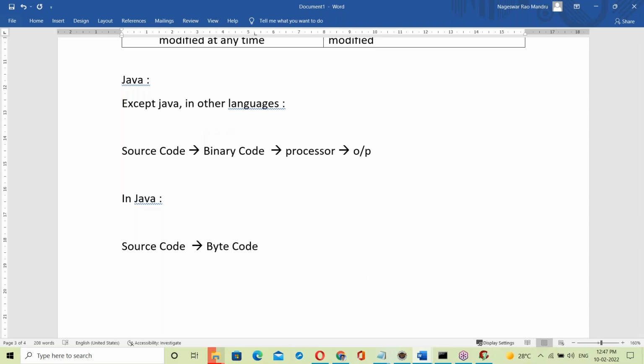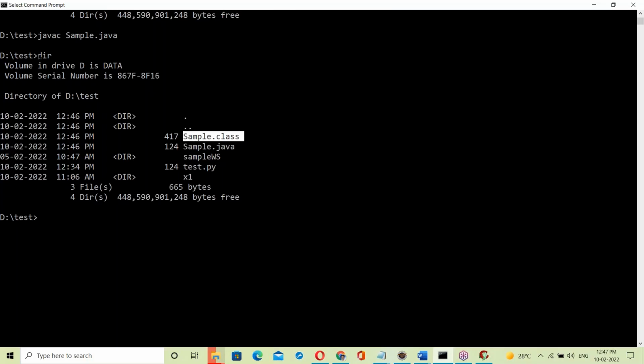It converts into bytecodes. Now here, javac means it's the Java compiler. The Java compiler checks all the errors. Yes, here there is no error, so it simply generates one .class file.